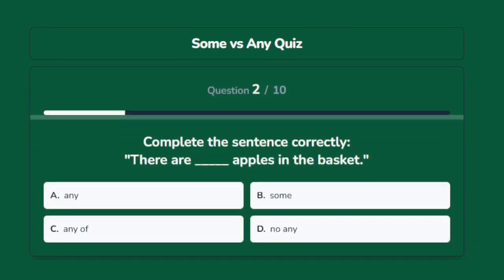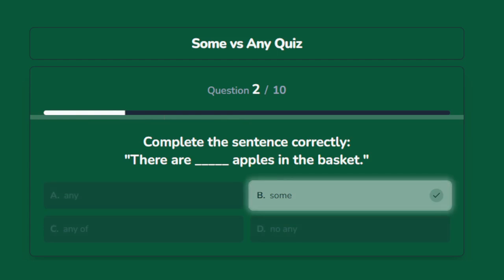Complete the sentence correctly. There are blank apples in the basket. Options are A. Any. B. Some. C. Any of. D. No any. The correct answer is some.